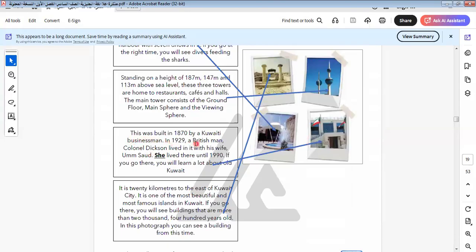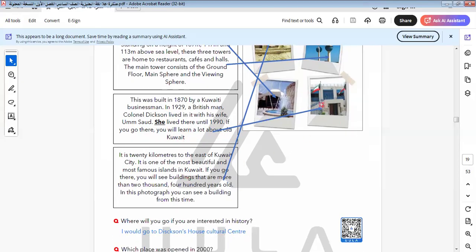This was built in 1870 by a Kuwaiti businessman. In 1929, a British man, Colin Dixon, lived in it with his wife. Saad, I think Saad, she lived there until 1990. If you go there, you will learn a lot about old Kuwait. This is the Dixon House.